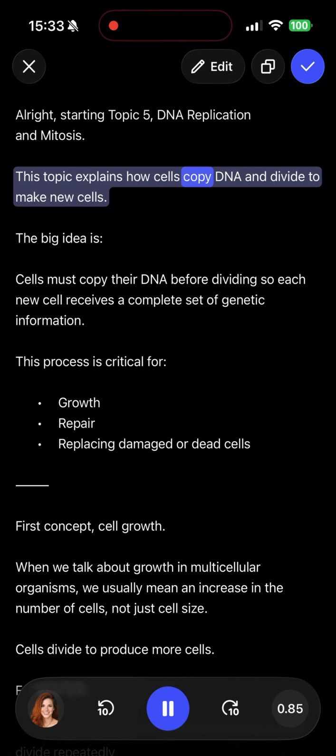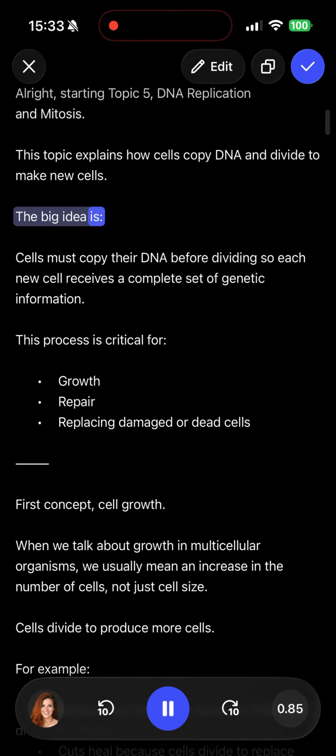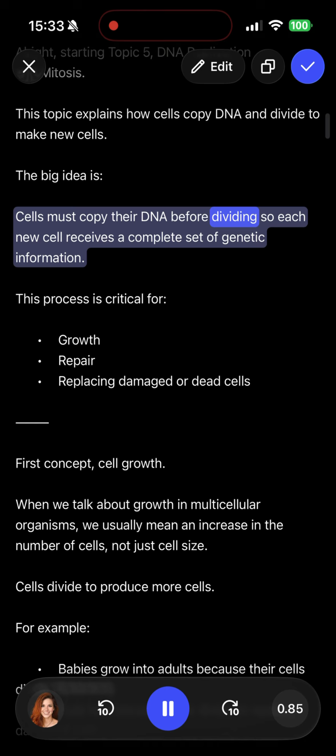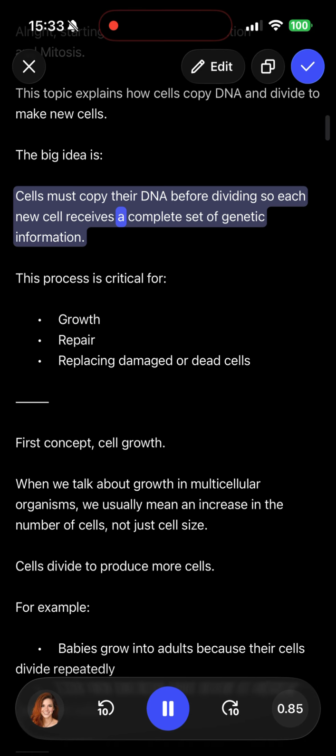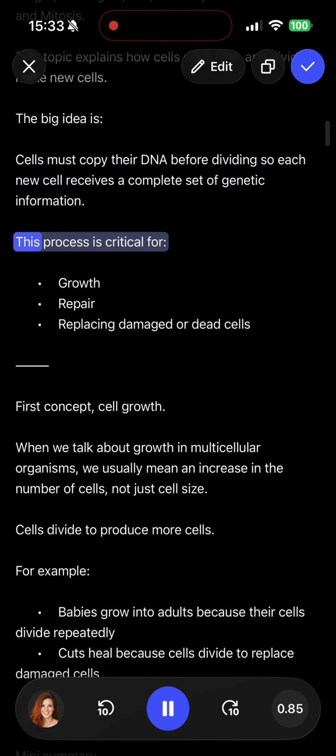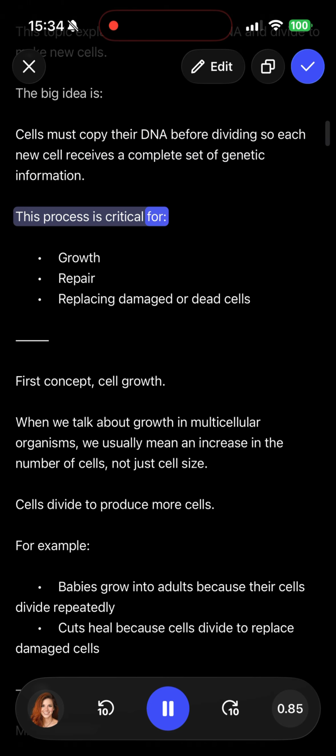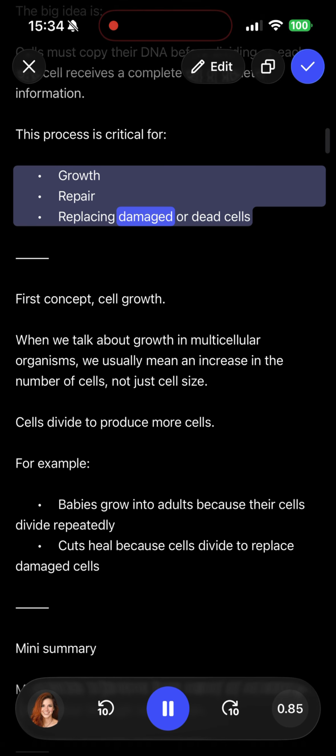This video explains how cells copy DNA and divide to make new cells. The big idea is, cells must copy their DNA before dividing, so each new cell receives a complete set of genetic information. This process is critical for growth, repair, and replacing damaged or dead cells.